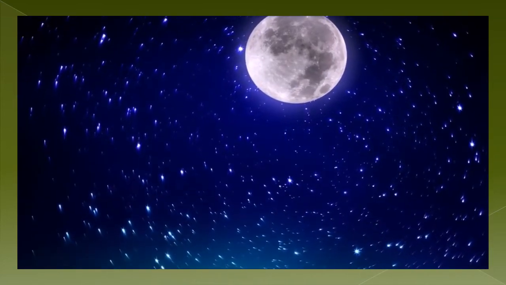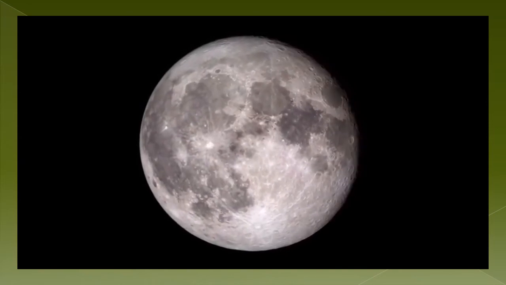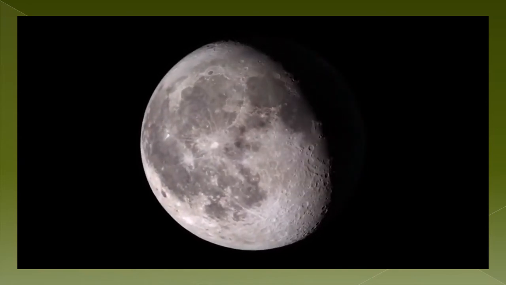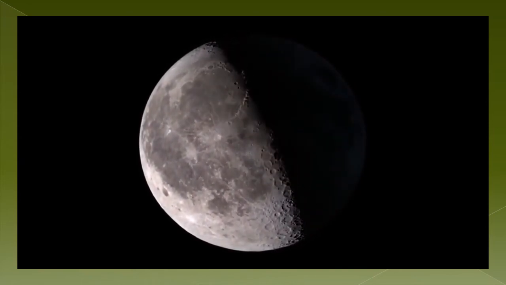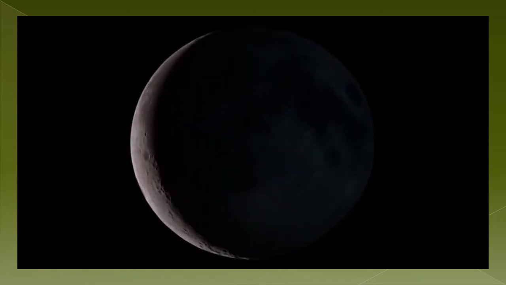Dear students, the moon is the brightest and most noticeable object in the night sky. But if you spend much time observing it, you will see that the moon is never quite the same from one night to the next. Yes, which means that it appears to change shape a little bit every night.